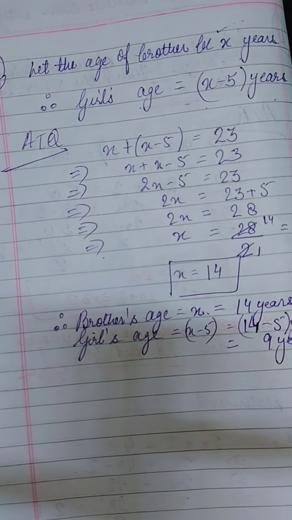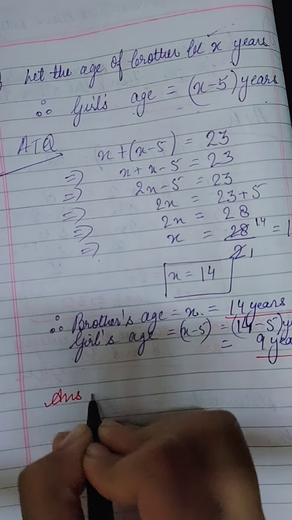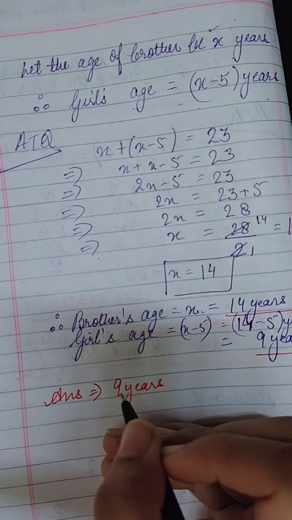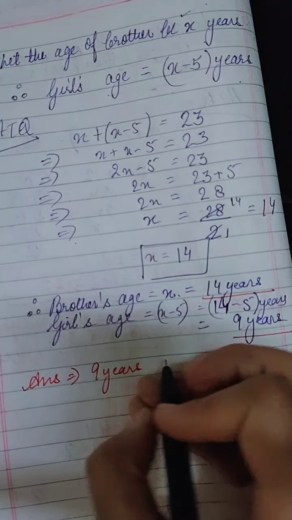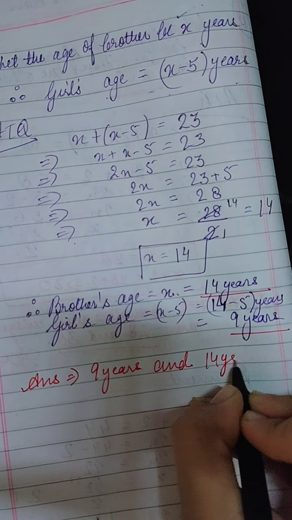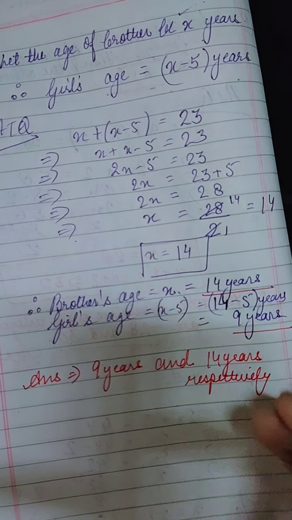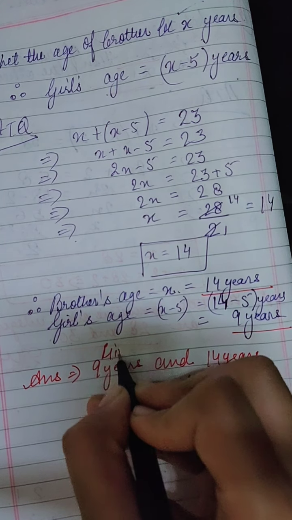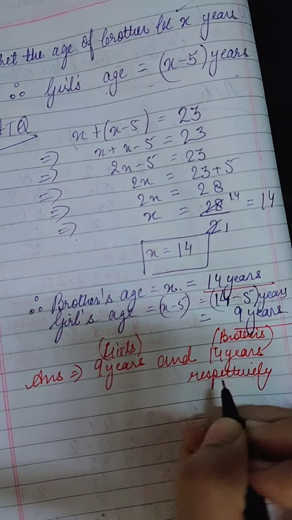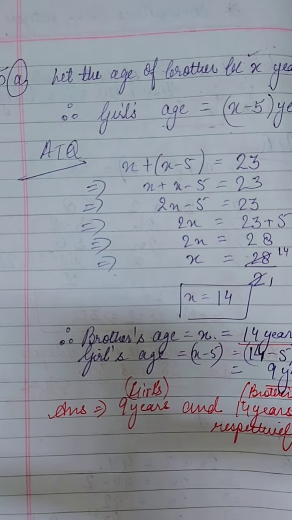So what you have got? Brother's age is 14 years and girl's age is 9 years. So the answer you will write down 9 years, because in the question it is asked to find the ages of the girl and her brother. So first the girl's age, you will write 9 years, and the brother's age is 14 years, respectively. This is the girl's age and this is the brother's age. No need to get confused. So this was the solution of part 5 A.